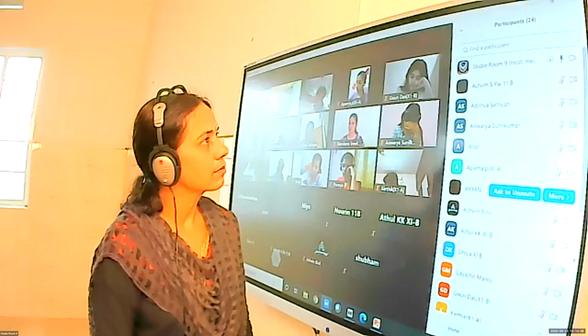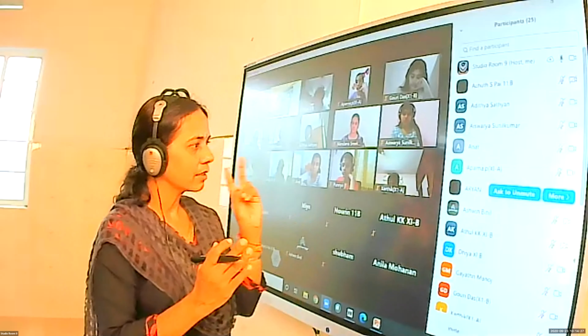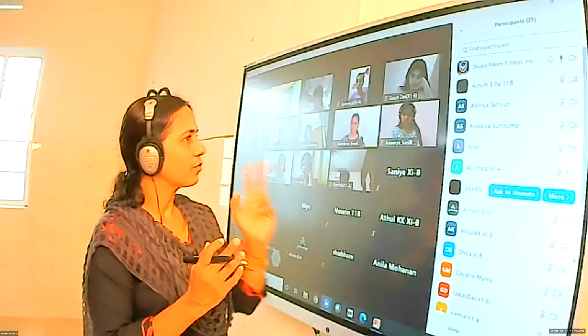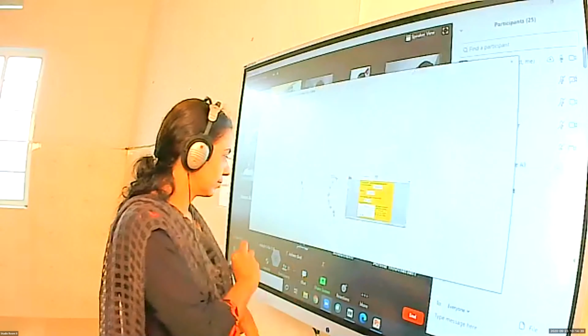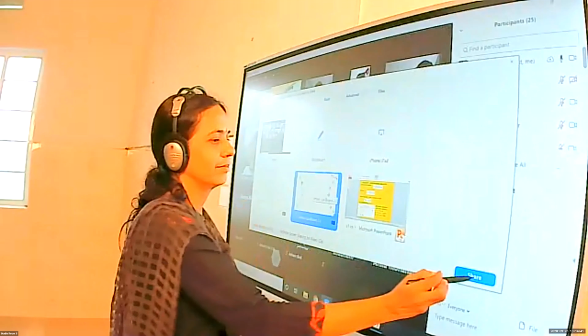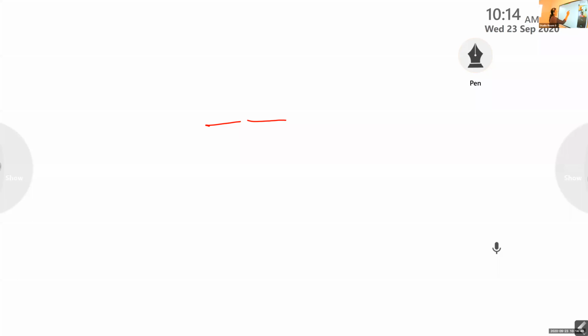Nowadays in number plates you find 4 digits, isn't it? Now here it's a number plate having 2 alphabets followed by 3 digits. How many number plates will be available? Can you give the answer? What is the answer? So, 2 alphabets followed by 3 digits. What is the answer?